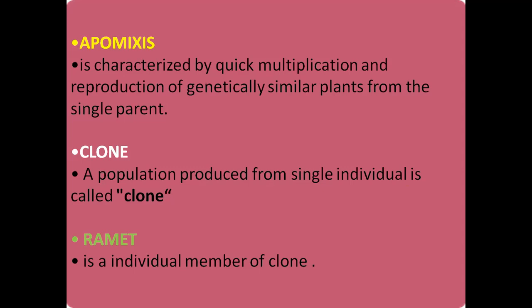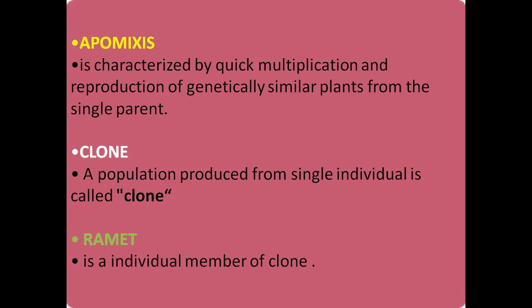It is a type of asexual reproduction where a genetically similar organism, plant or animal, is produced. That genetically similar organism is called a clone. What is a clone? A population produced from a single individual, resembling an exact copy of the earlier cell.